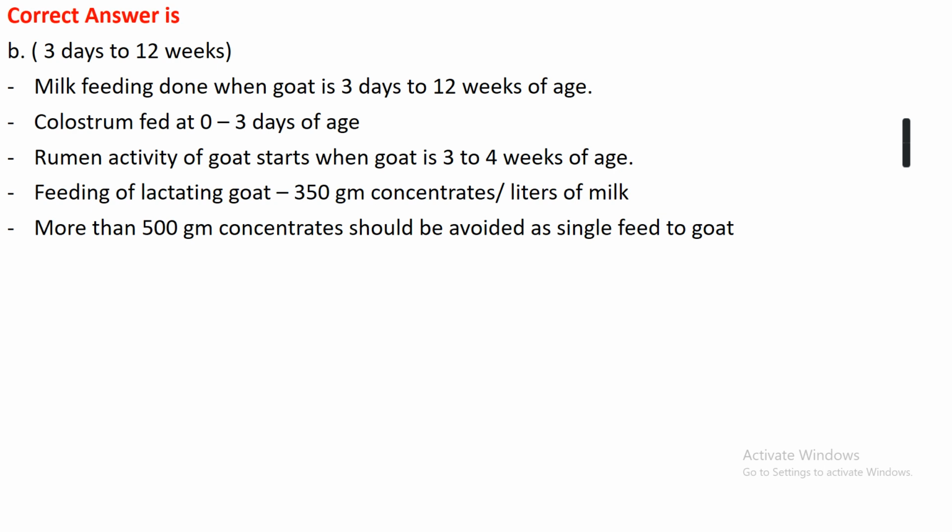The rumen activity of a goat starts when the goat is 3 to 4 weeks of age. Feeding of a lactating goat should be 350 grams of concentrate for 1 liter of milk production. More than 500 grams of concentrate shouldn't be given as a single feed to a goat.